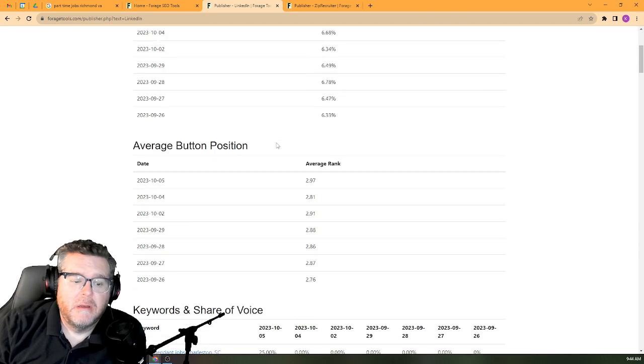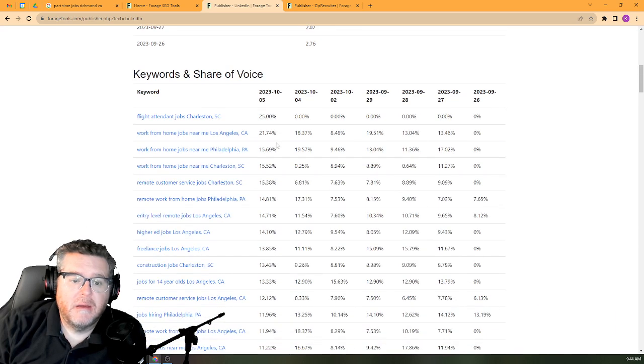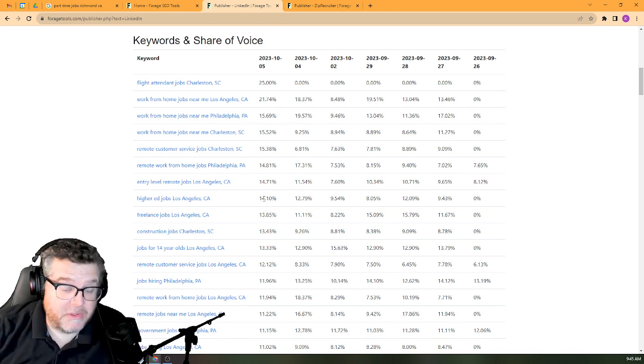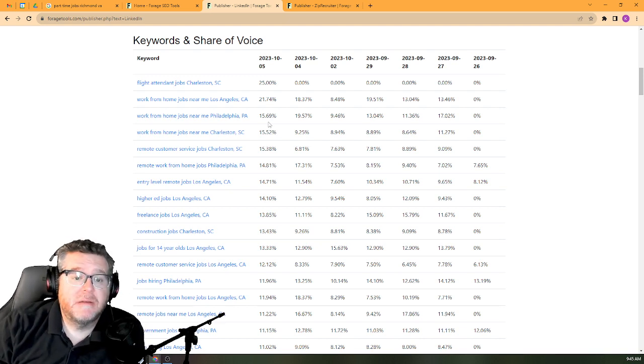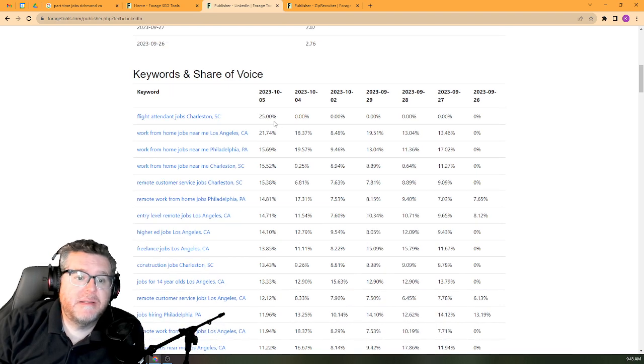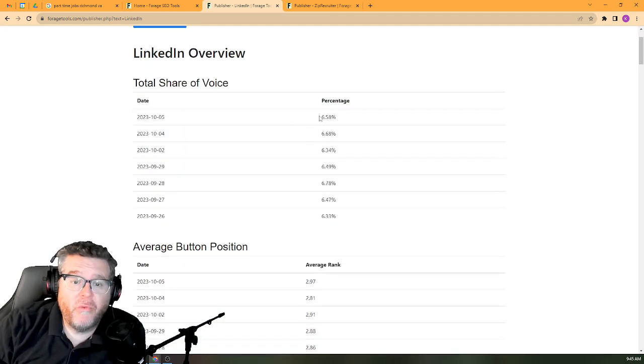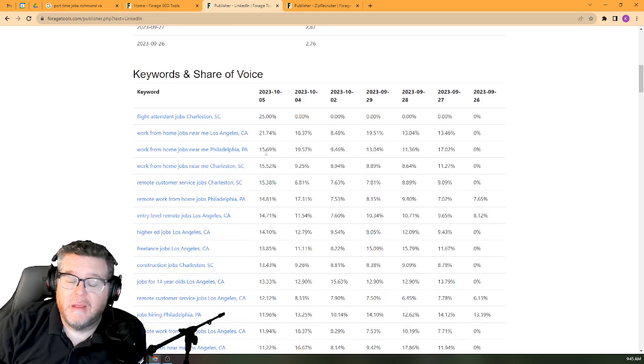But again, huge numbers for LinkedIn. I wouldn't call it a discrepancy. I would just call it dominance at the keyword level. And that to me is really the crux of what share of voice looks like. So here you can see LinkedIn overall, the share of voice isn't crazy, right? But at the individual keyword level is where we feel the pain.